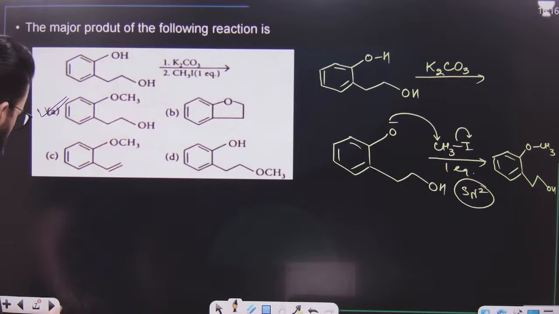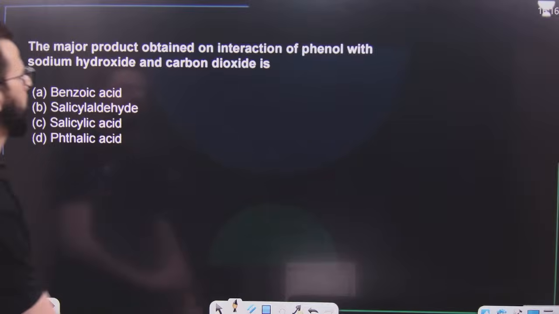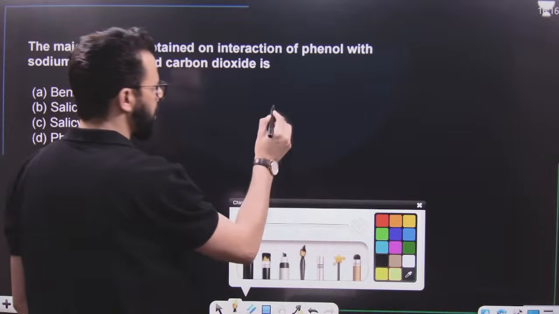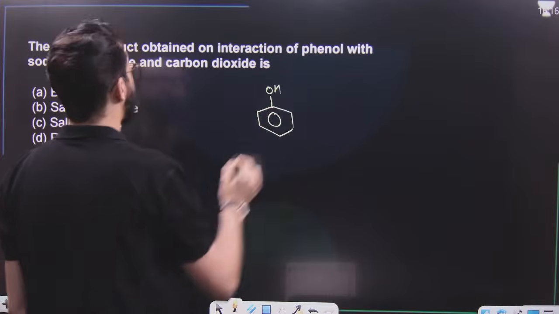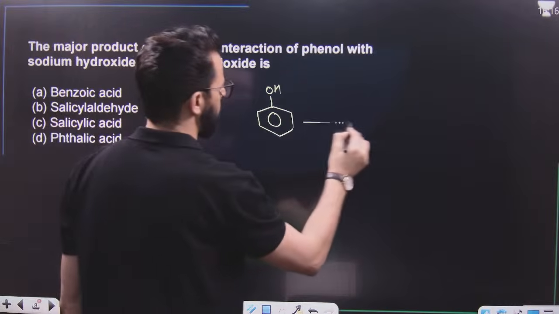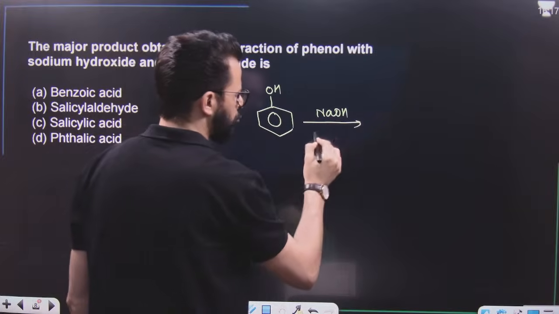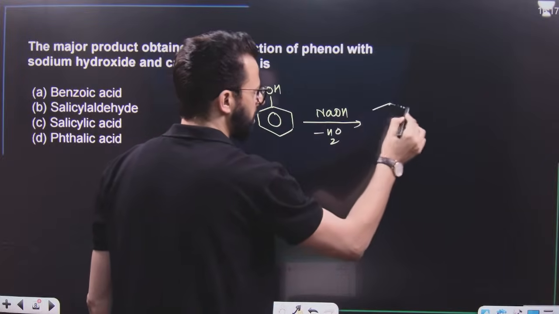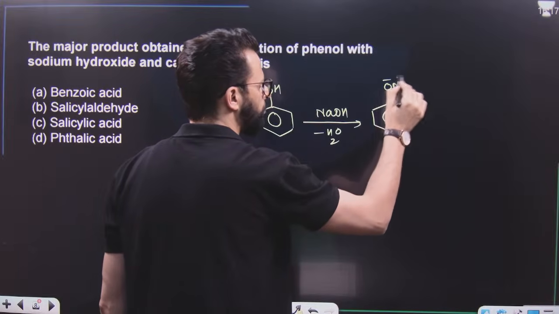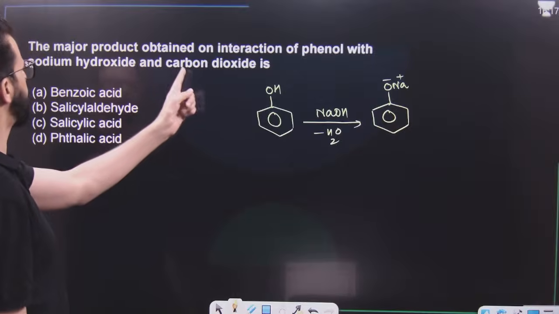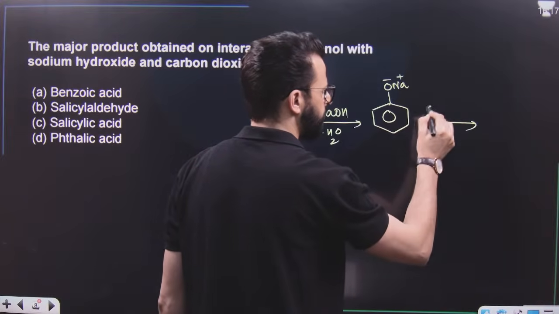After this, the major product obtained on interaction of phenol. Have a look. It is this one, phenol, with sodium hydroxide. We know this is acid, this is base. So a normal acid-base reaction takes place and we will get the sodium salt of phenol like this. Sodium phenoxide is obtained. Now, this sodium phenoxide is treated with carbon dioxide.